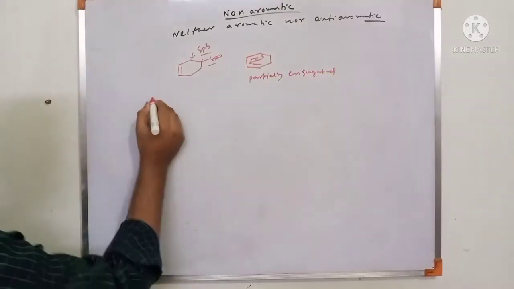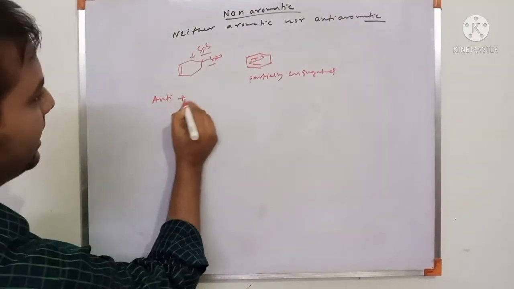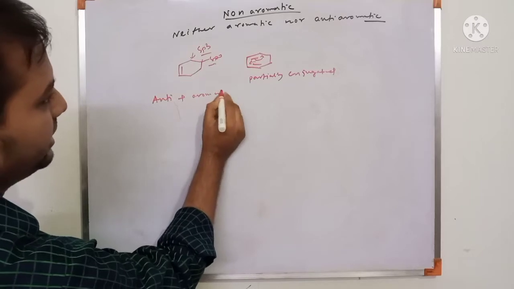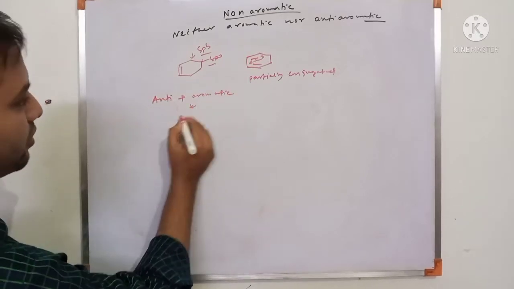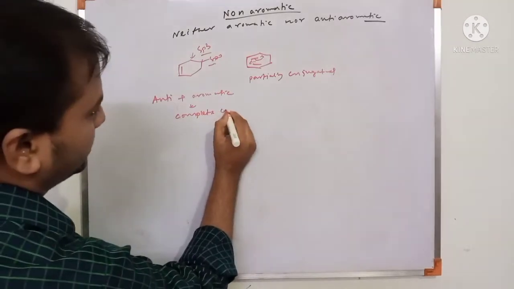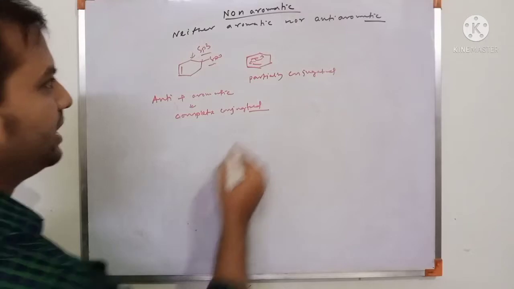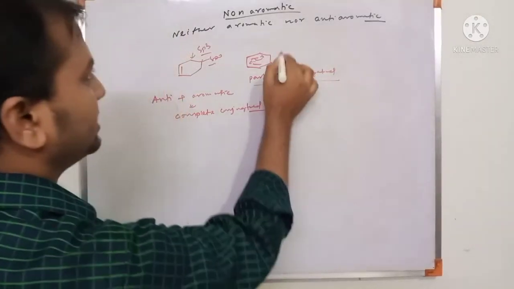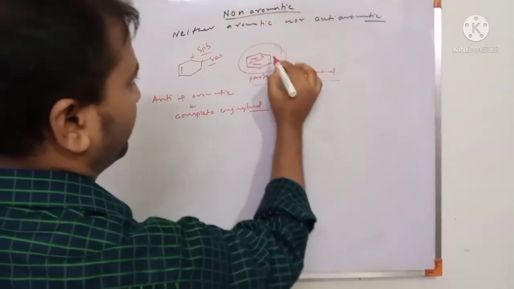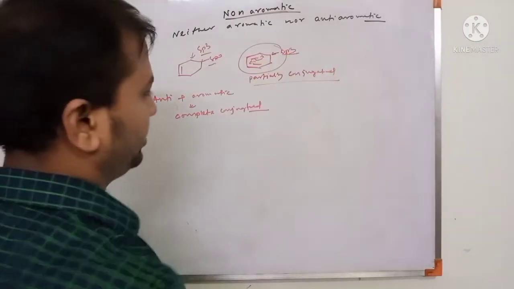But in case of anti-aromatic and aromatic, both require a complete conjugated system. But in a partially conjugated one, this is a non-aromatic compound because this is an sp3. This is a non-planar compound. This is a non-aromatic compound.